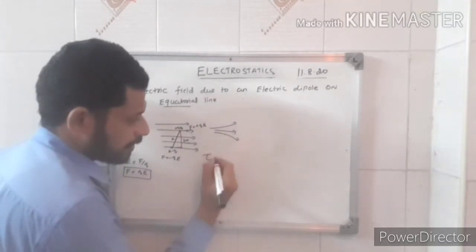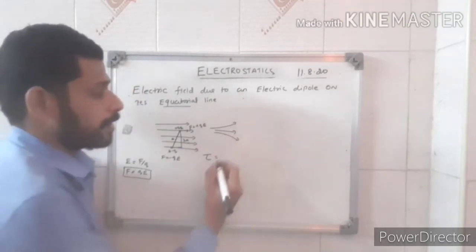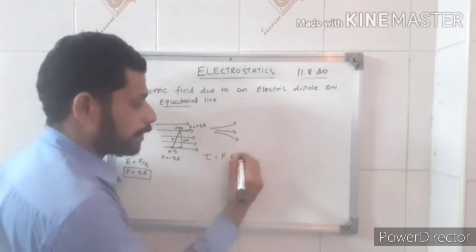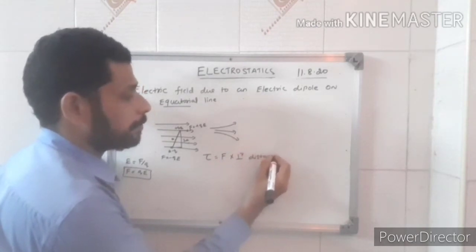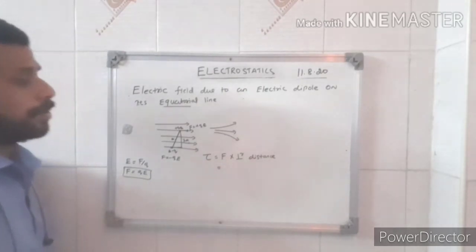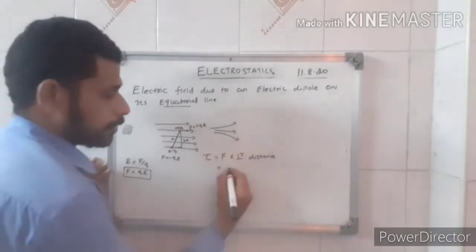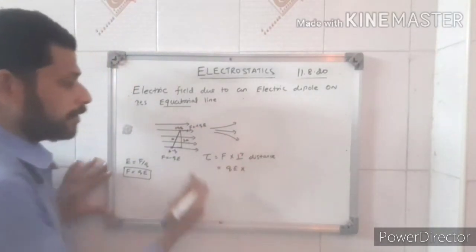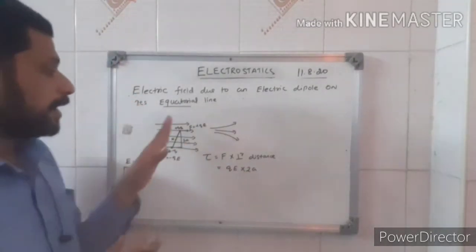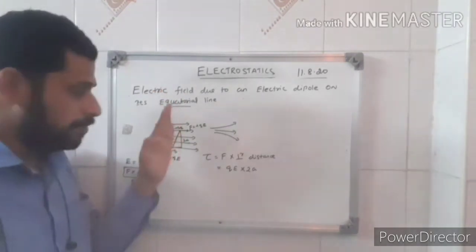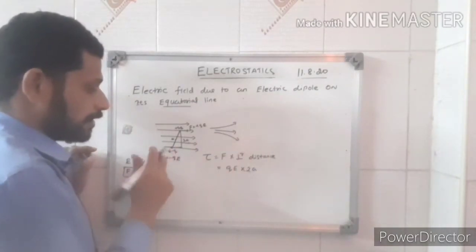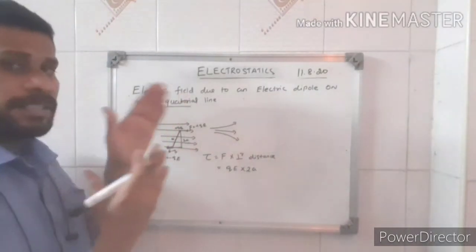So how much torque does it experience? The torque is nothing but any one of the forces into the perpendicular distance. Any one of the forces, you can take QE, into the perpendicular distance, which is 2A. Then what is the angle it makes? Because when the dipole is placed in a uniform electric field, the force due to the positive charge will be acting this side and the force due to the negative charge will be acting this side. So there is a moment.